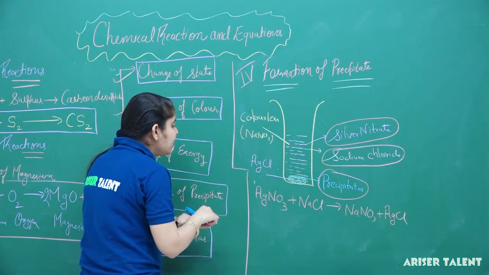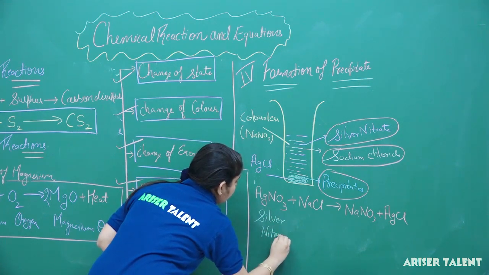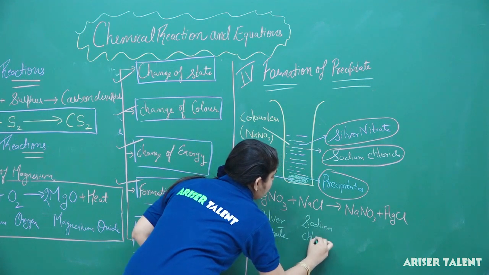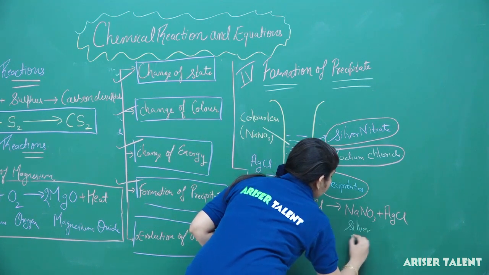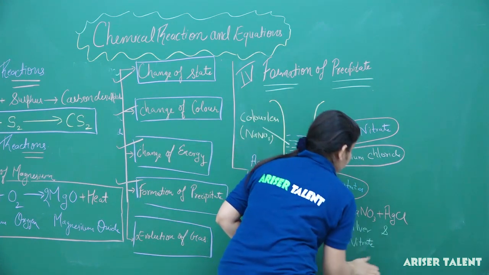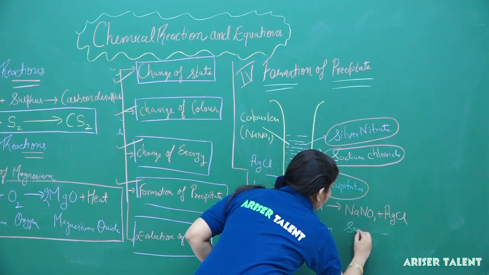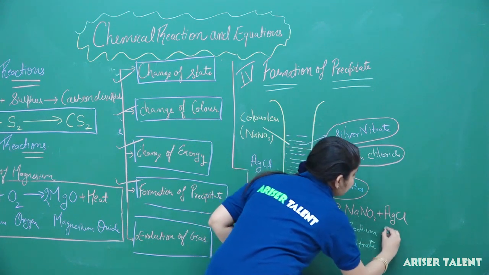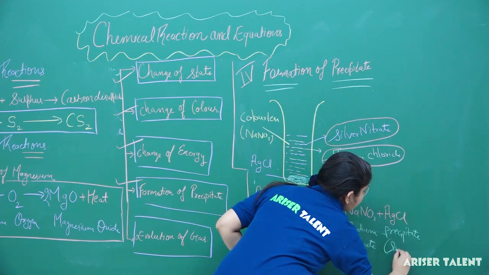So here AgNO3 is silver nitrate, NaCl is sodium chloride, NaNO3 is sodium nitrate and AgCl is the precipitate, that is silver chloride.